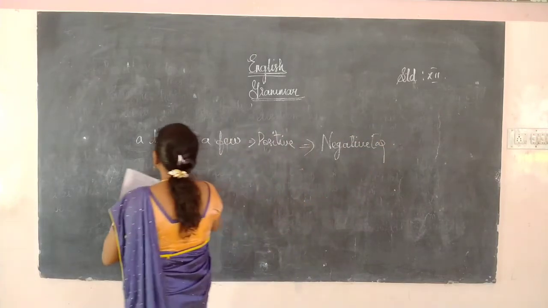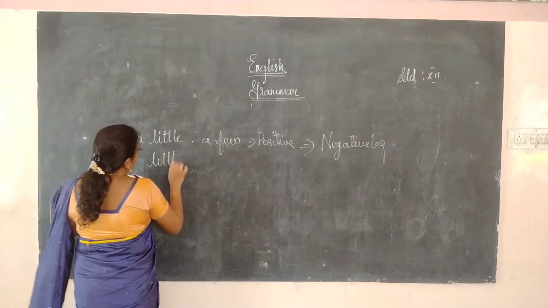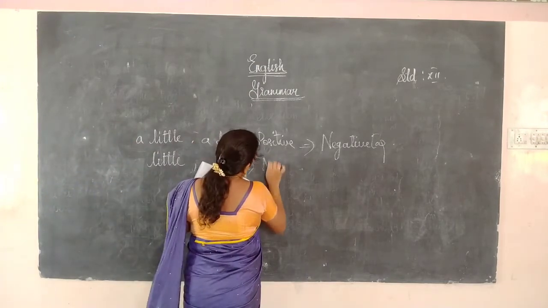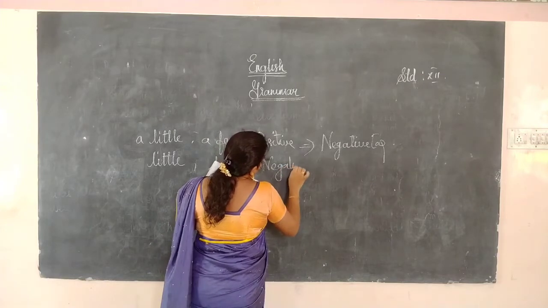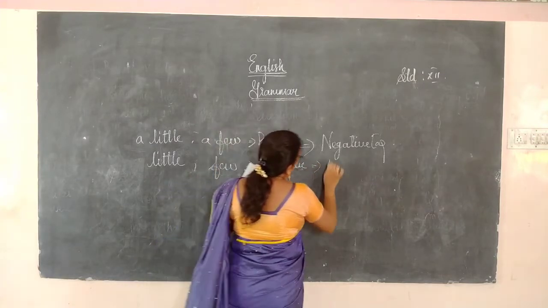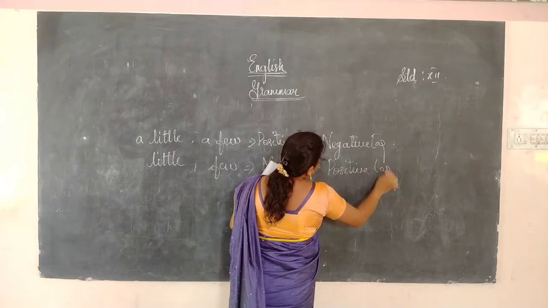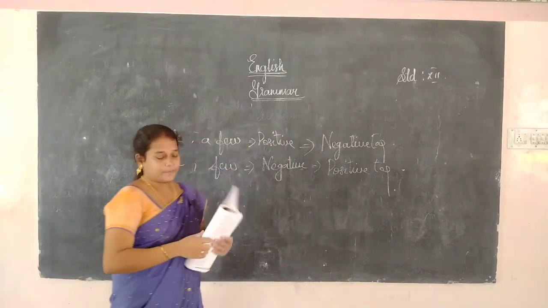Okay, then only little, few is there. It is in the form of negative, so we will get the positive tag. This is the important thing we have to know. We will get the negative tag. Okay, see.